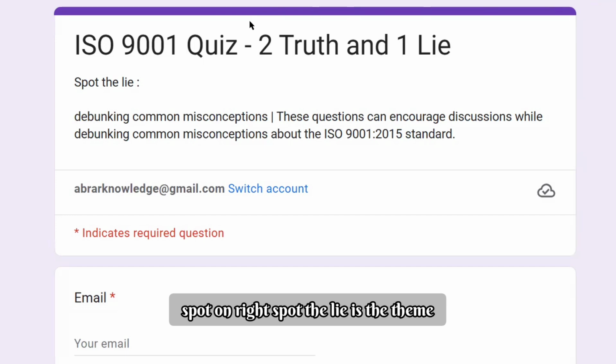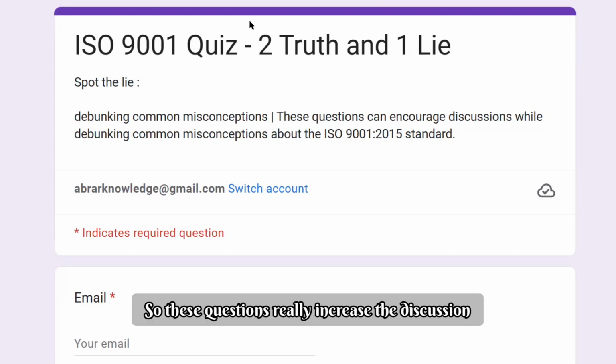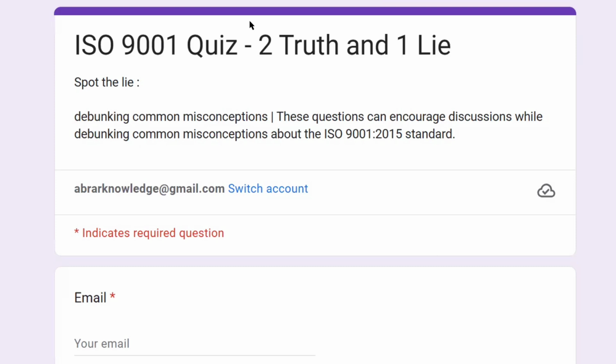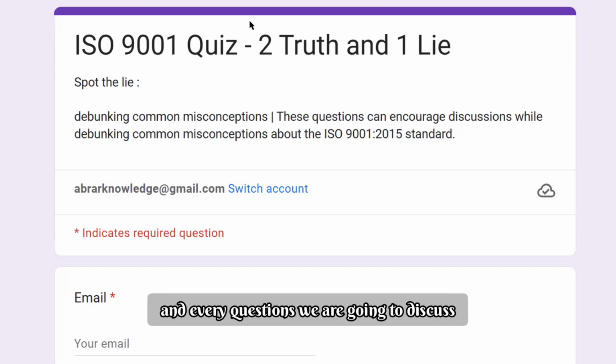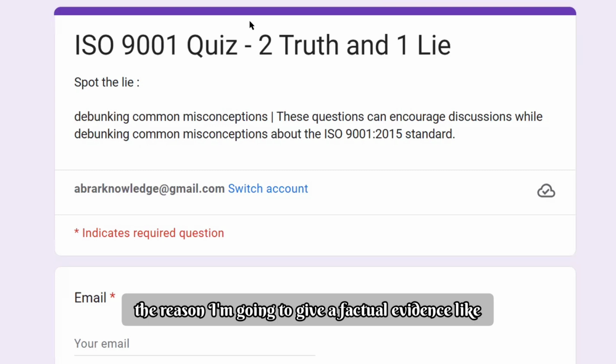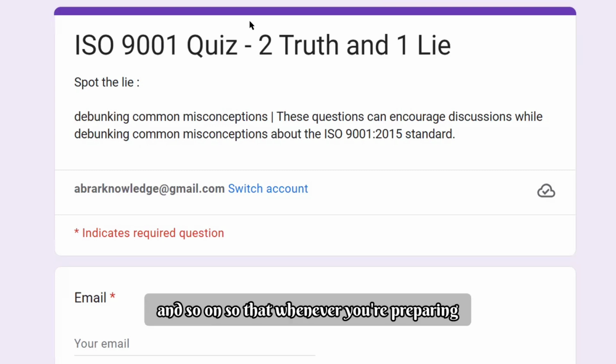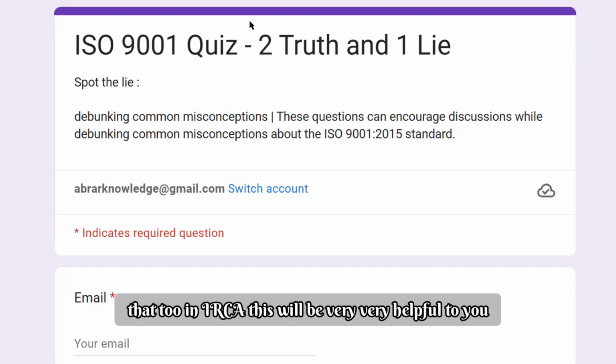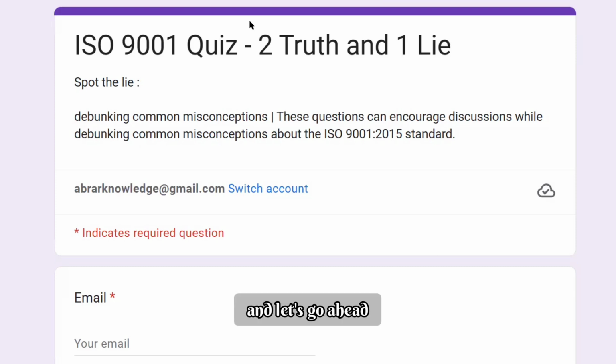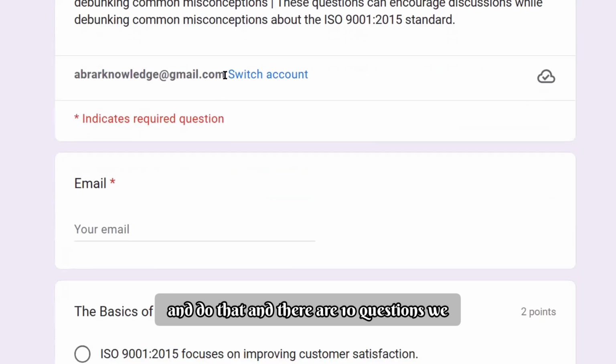Spot the lie is the theme, and basically the aim of this exercise is debunking common misconceptions. These questions really encourage discussion. There are 10 questions we are going to discuss, and for each question we are going to discuss the reason. I'm going to give factual evidence, like what is the clause number and where it is mentioned, so that whenever you're preparing for lead auditor, especially IRCA, this will be very helpful to you. Let's go ahead and do that. There are 10 questions we are going to unfold today.